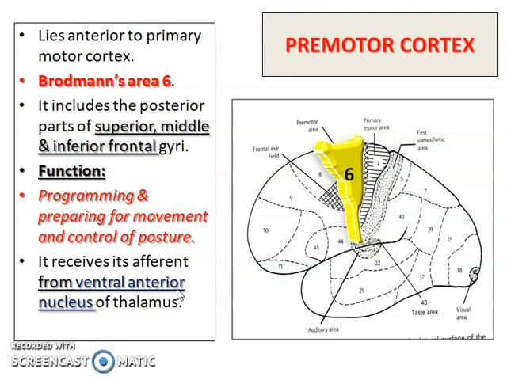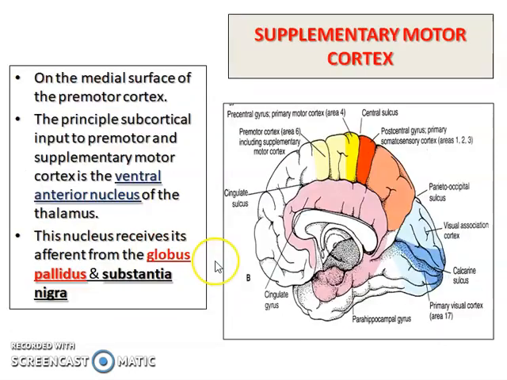One should always remember that the premotor and primary motor areas together are referred to as the primary somatomotor areas, which is also called MS1. Now you might be thinking, what is MS2 then? MS2 is the supplementary motor cortex area, and it is present on the medial surface of the premotor cortex.